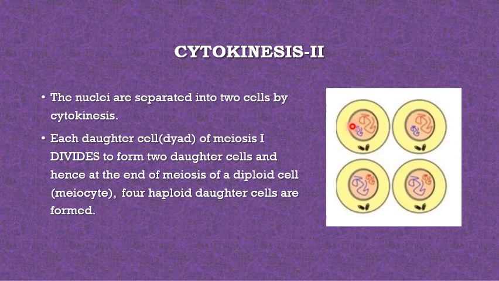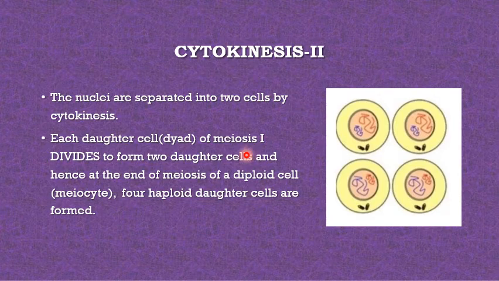Now cytokinesis 2: the nuclei are separated into two cells by cytokinesis. Each daughter cell of meiosis 1 divides to form two daughter cells, and hence at the end of meiosis of a diploid cell, that is the meiocyte, four haploid daughter cells are formed. So the meiocyte is that diploid cell in which meiosis takes place.